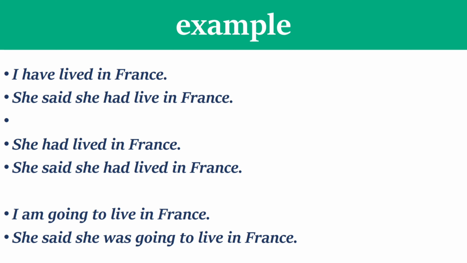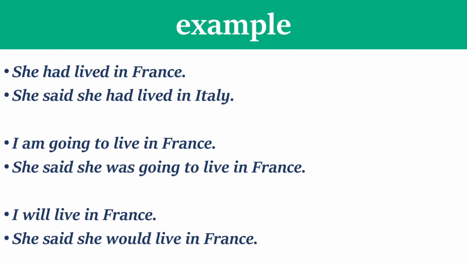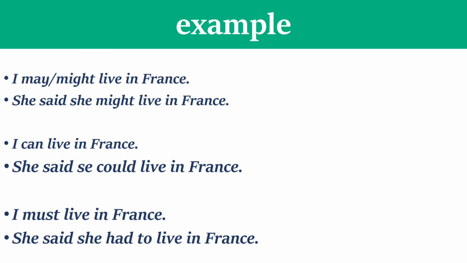I am going to live in France. She said she was going to live in France. She had lived in France. She said she had lived in Italy. I will live in France. She said she would live in France. I might live in France. She said she might live in France. I can live in France. She said she could live in France. I must live in France. She said she had to live in France.